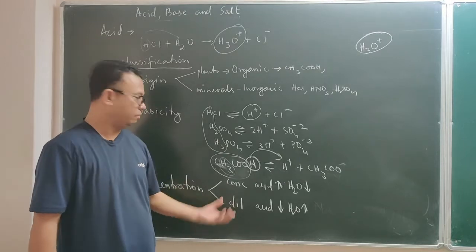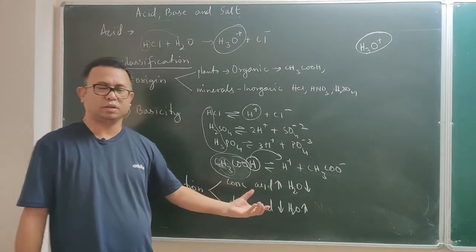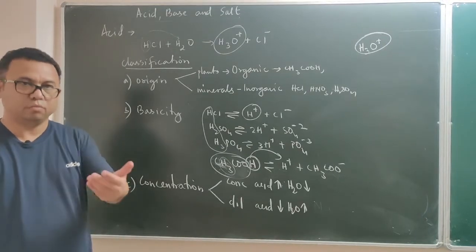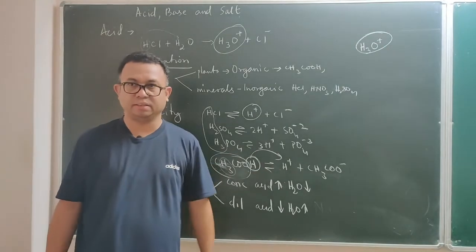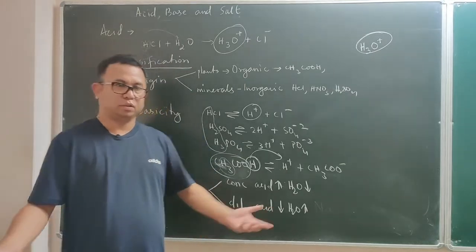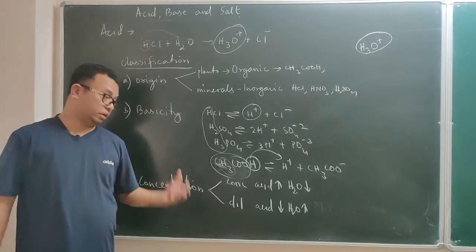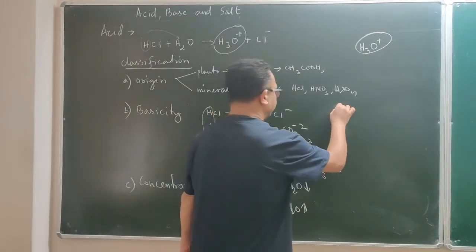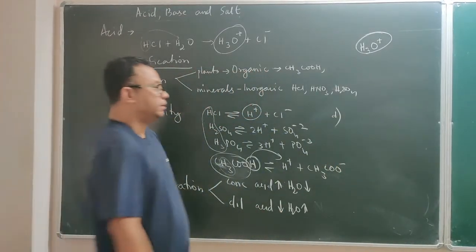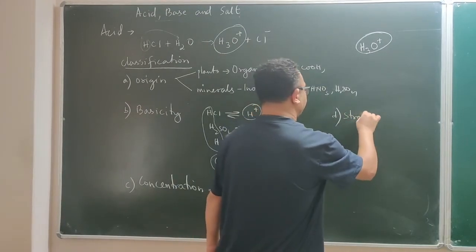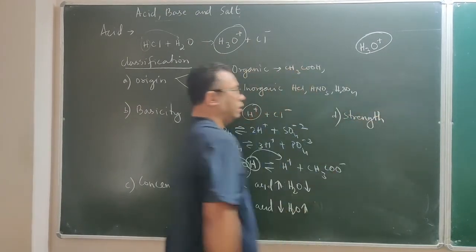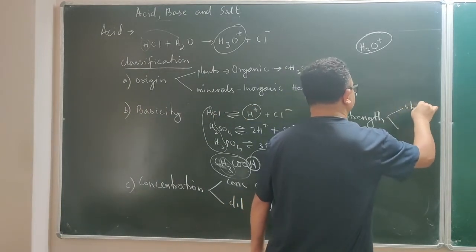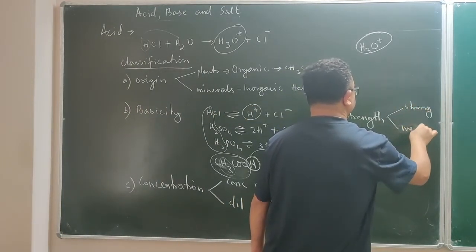Acid is also the same. If the quantity of water is less, it is concentrated acid, and if the quantity of water is more, then we say dilute. That's why you might have heard about concentrated sulfuric acid and dilute sulfuric acid. It is all to do with the quantity of water. Now the last one is strength. In terms of strength, an acid may be a strong acid or a weak acid.